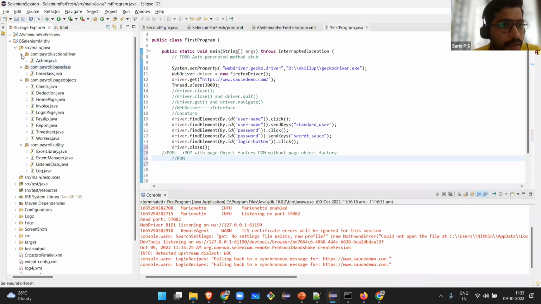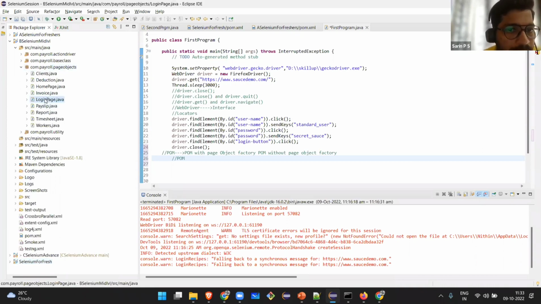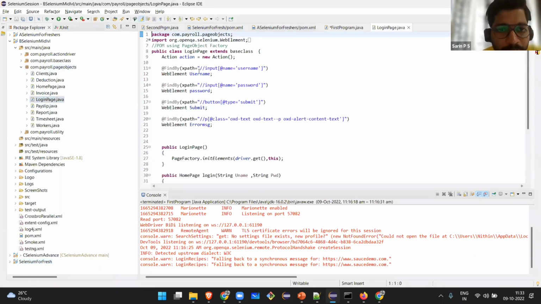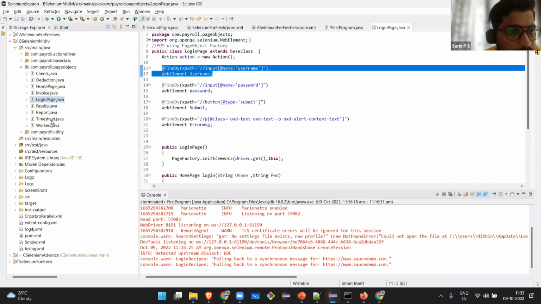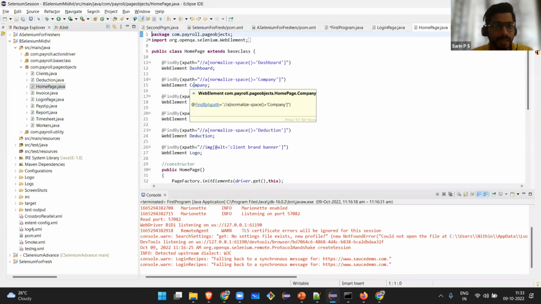Okay, so I just got into another area. I was discussing this page object model. See, page objects, I'm clicking on this. For the login page, I have created all the web elements of the login page and stored them here. All the web elements of the next page, which is the home page, are stored here. So what is the advantage of storing web elements like this?